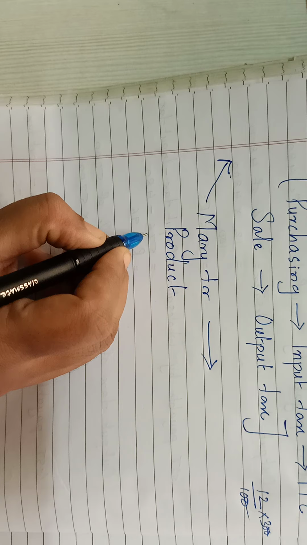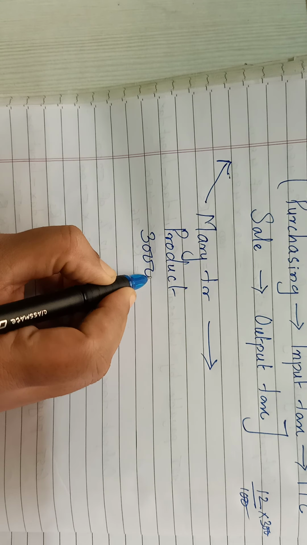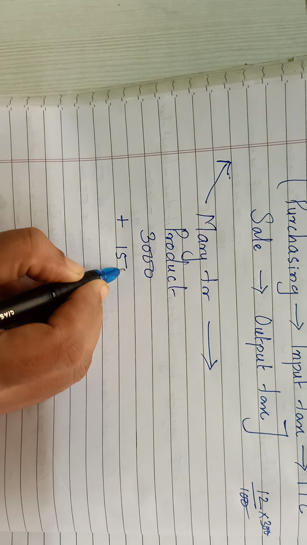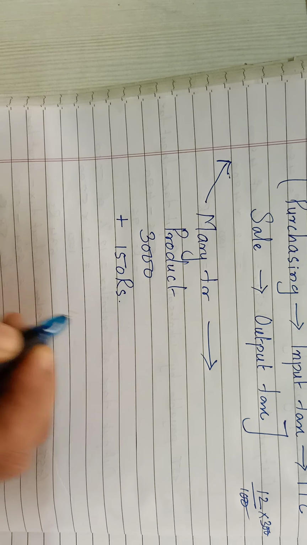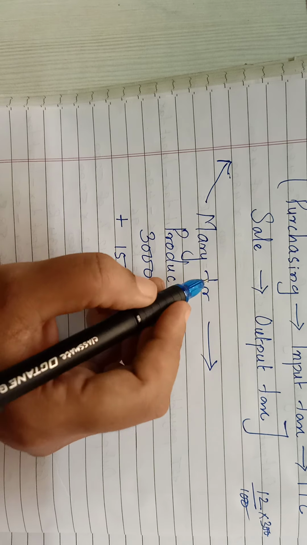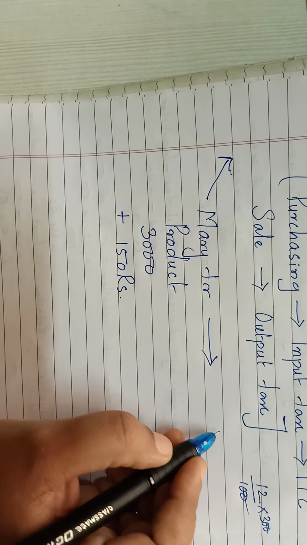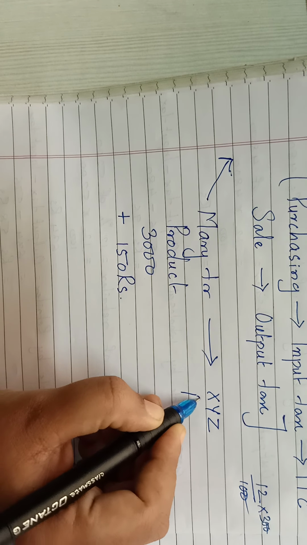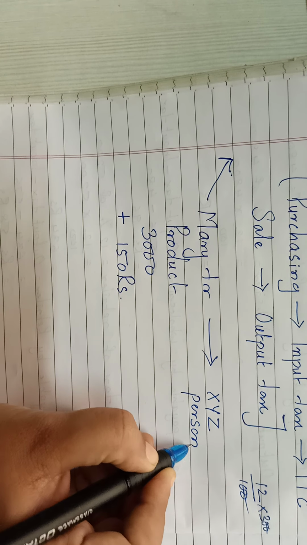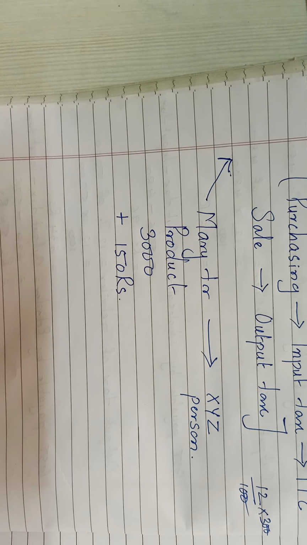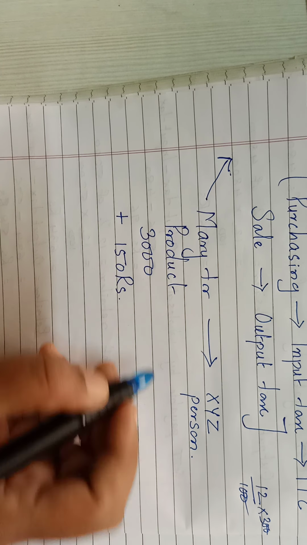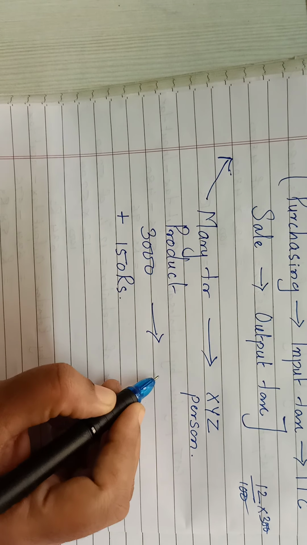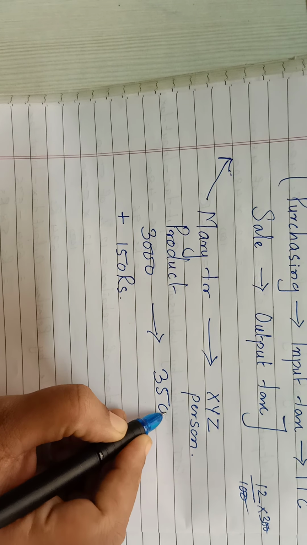So if I buy the product, say for example for 3000, and I paid GST of say 150 rupees for the product, and now I am going to give away the product to someone else, say for example, XYZ person, and it goes for 3500.